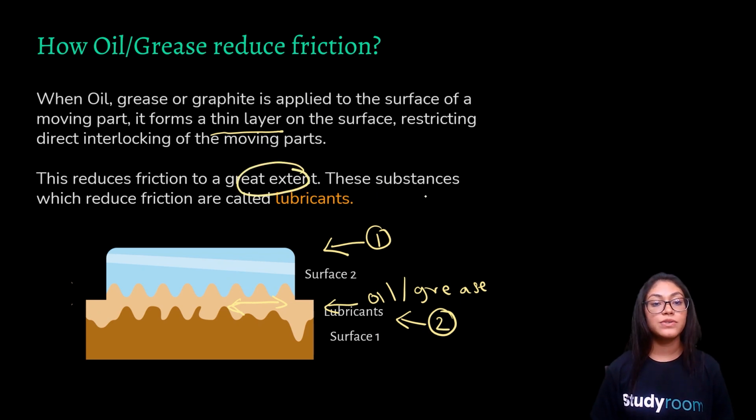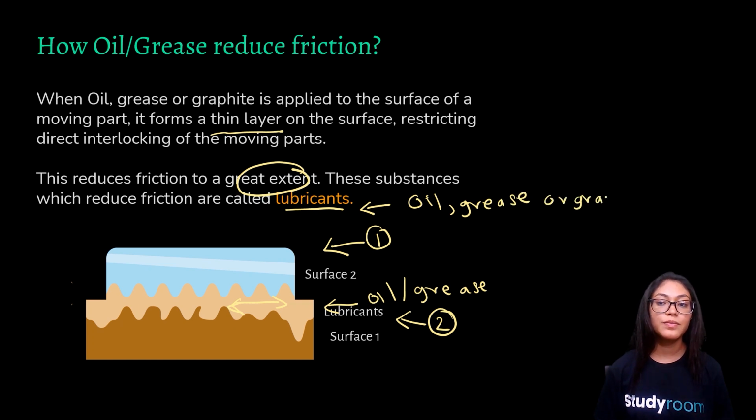So these substances which reduce friction are called lubricants. So what are the types of lubricants that we saw? The types of lubricants are oil, grease, or graphite. Right? Understood? Now let's move on.